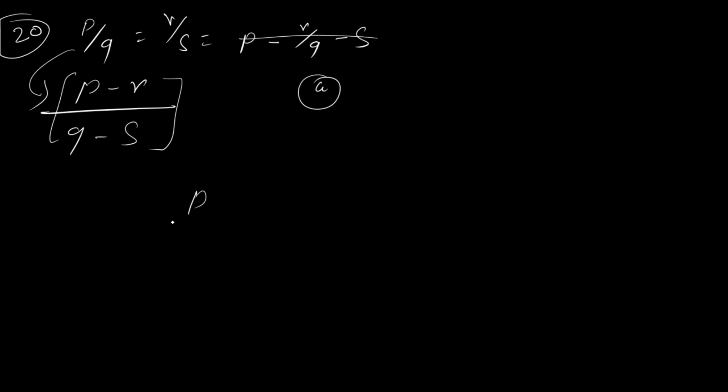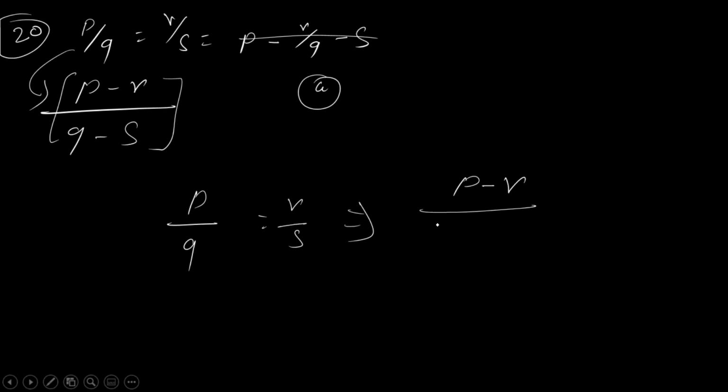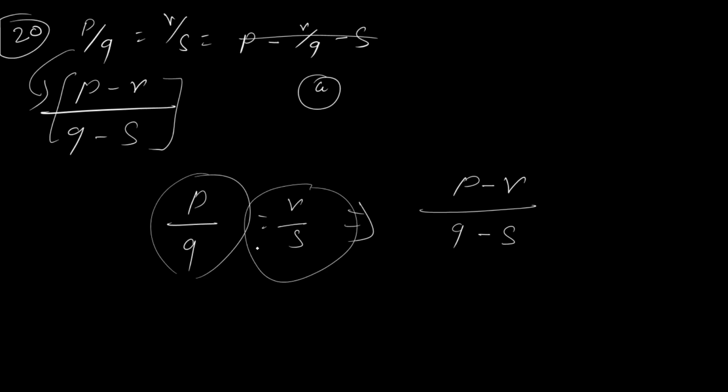Look at the beauty. P by q equal to r by s. I told you in case of subtendo, simply you have to subtract, numerator and denominator, from each term, one term from another. So the first one being subtracted from the first term, the second we have subtracted, that is called subtendo, right?